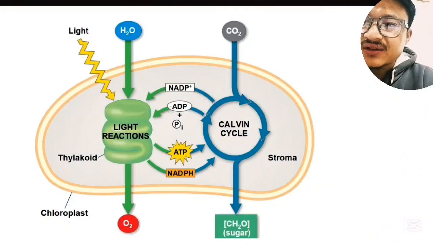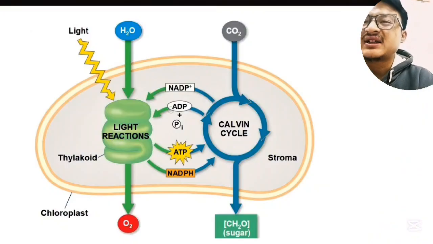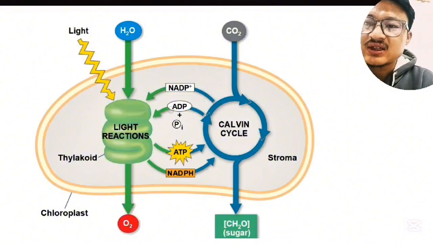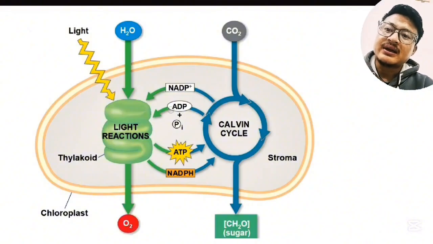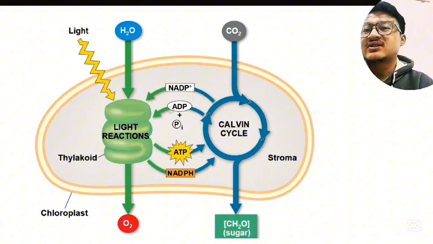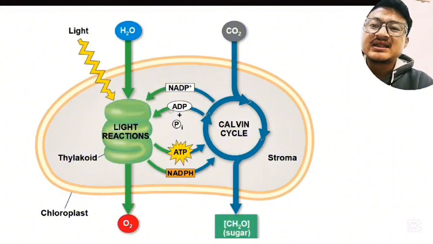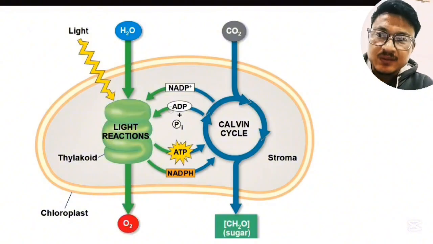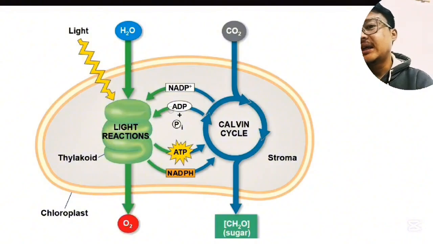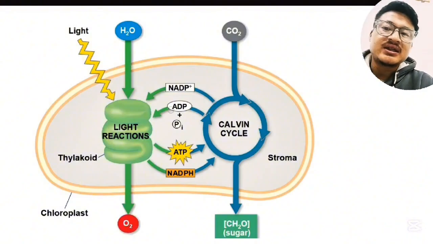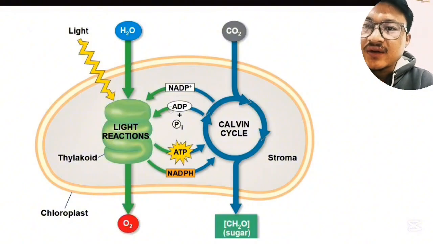During the light reaction, the sunlight splits the water molecules into hydrogen and oxygen, and this oxygen is released into the atmosphere, and at the same time the ATP and NADPH are also formed. Now this ATP is energy. This ATP and NADPH are used by the dark reaction. So the dark reaction uses ATP and NADPH during the conversion of carbon dioxide into glucose.